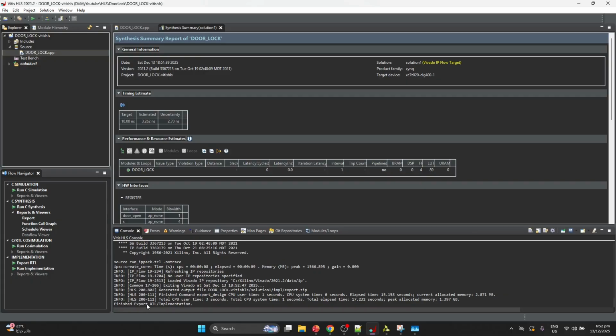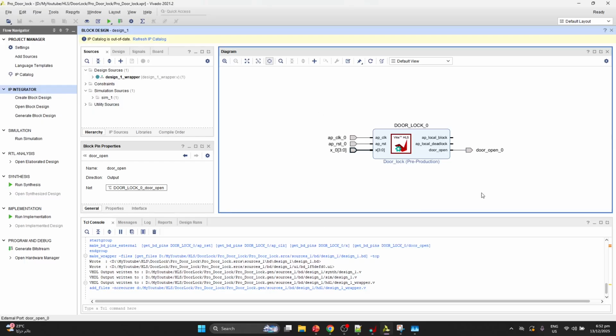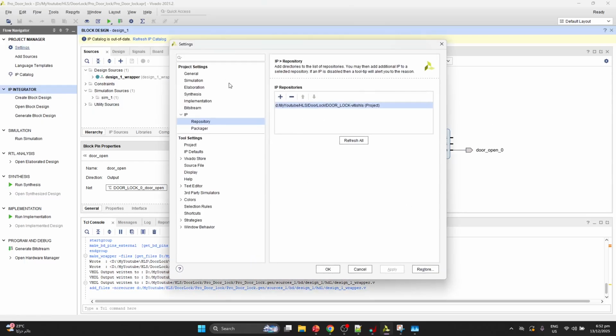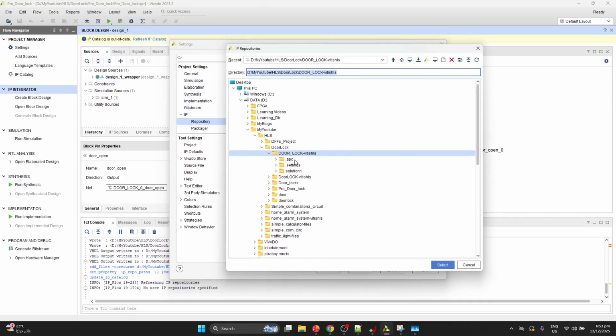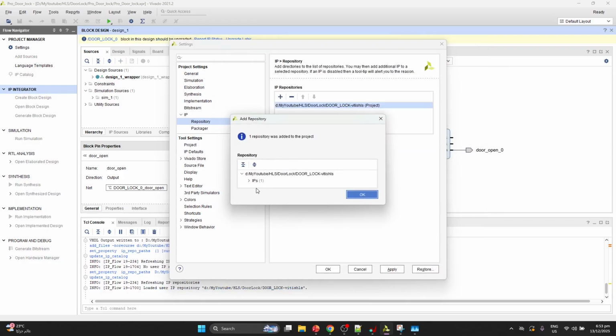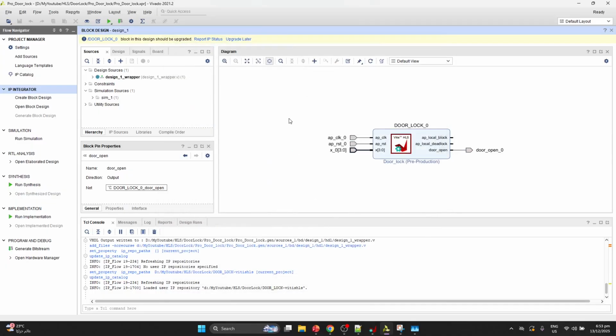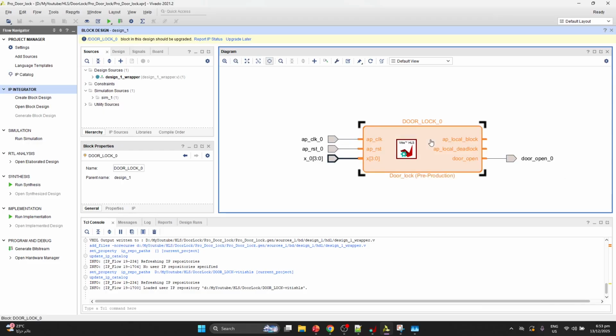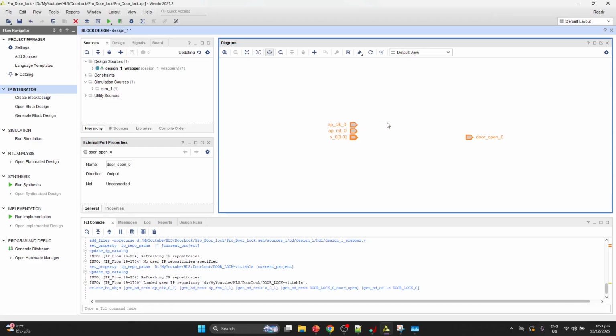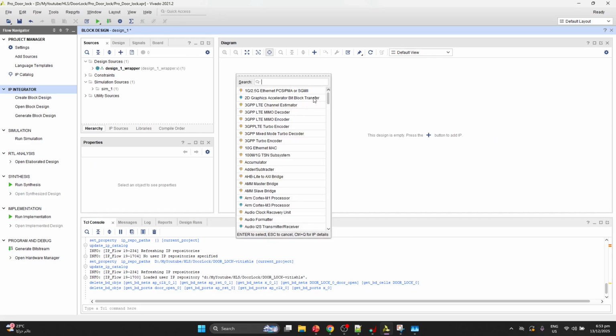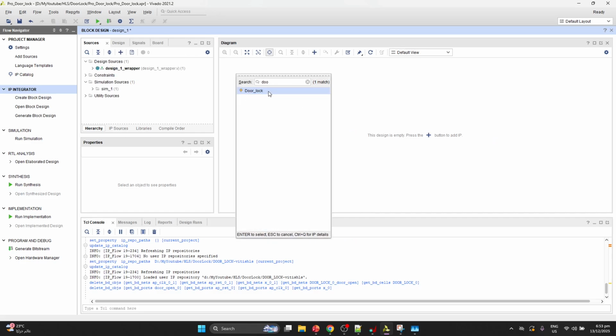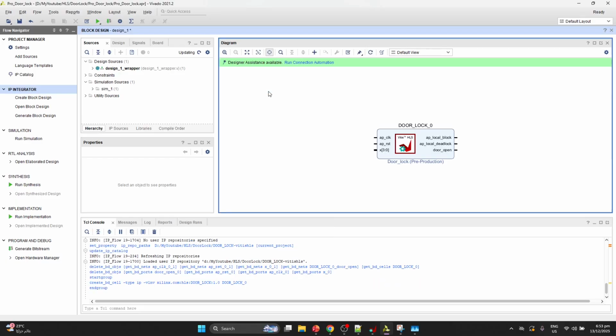It successfully finished the export process, and I have already created a project in Vivado where I will add this IP, where you can see this IP is created here, and then we will just add the repository, and you can see here the IP added in our repository.